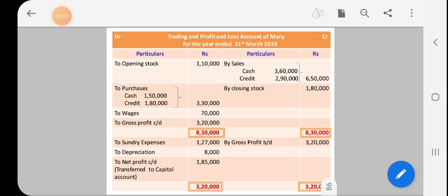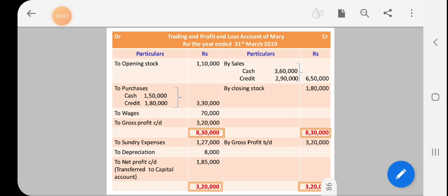Now we add both sides separately. Here the credit side total, 8,30,000, is more than the debit side total. So from the credit side total we deduct the debit side total and get 3,20,000 gross profit. This gross profit should be transferred to the profit and loss account. So on the next line we write on the credit side of the profit and loss account, by gross profit